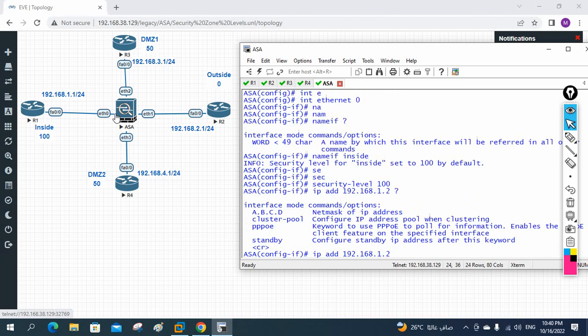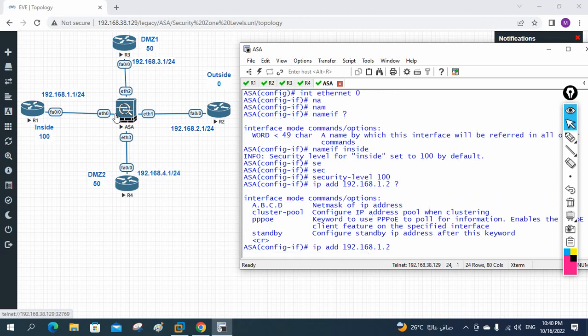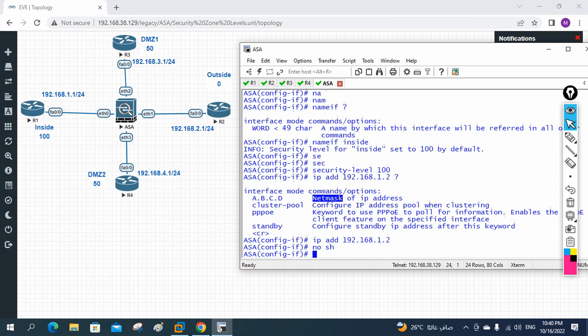By default they will take, because we are not using classless, we are using classful, so I can press enter also. So by default they will take the subnet mask. If you see here, carriage return we are having here. Okay, carriage return we have, so we can press enter also. Or if you want to give net mask, that is subnet mask, we can give also. So now after that I will write no shut. I write no shut. So this is the first interface configuration done.